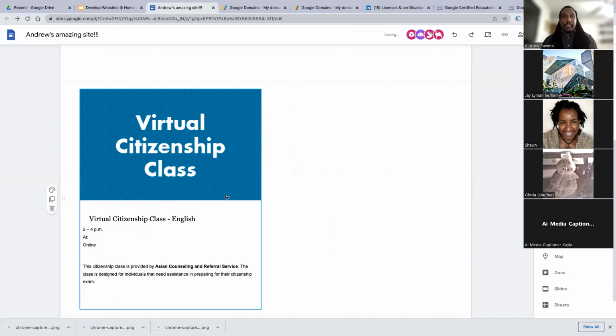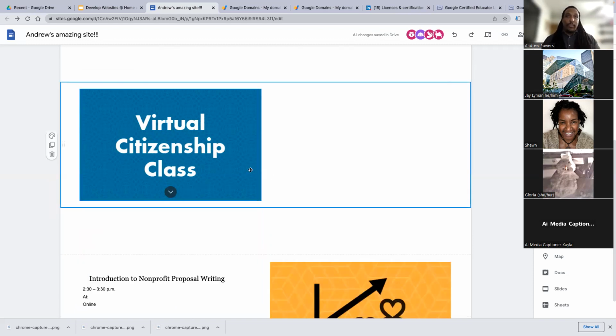But let's get back to the collapsible part. So I just put this text under the picture. And now that these two are on top of each other, it gives us the option for the whole selection to be collapsible. So when I click that, now you can see there's an arrow. And when I click on that arrow, let's see. Oh, I don't have to click on that arrow. I just have to get off of it and it will automatically collapse.